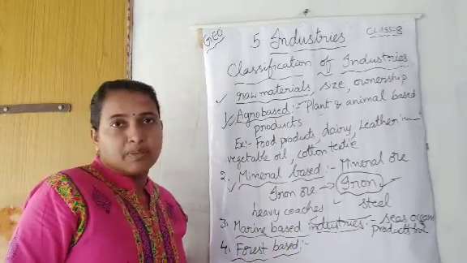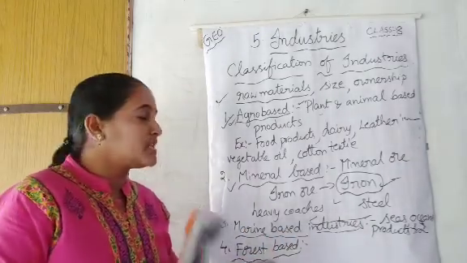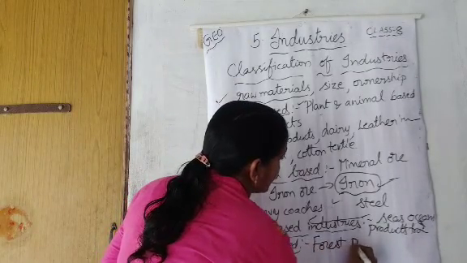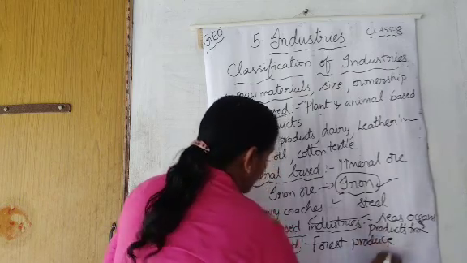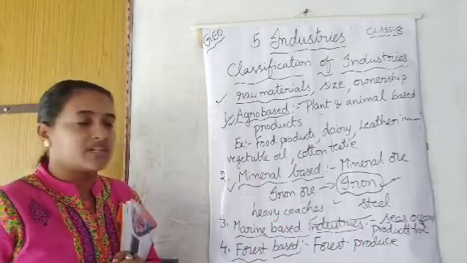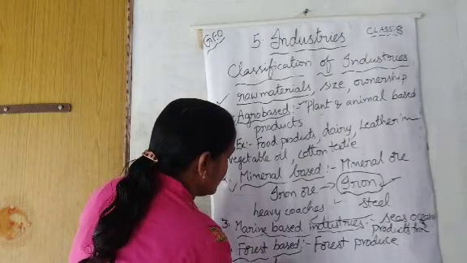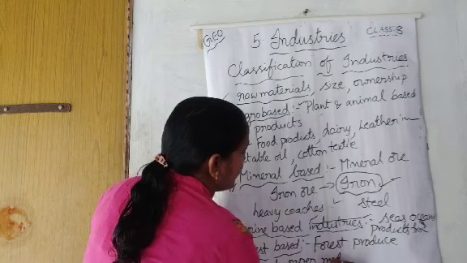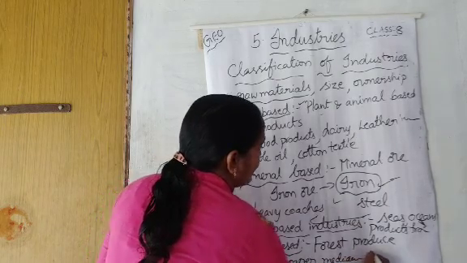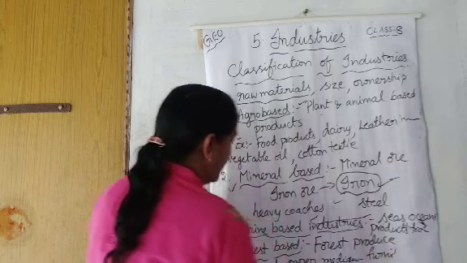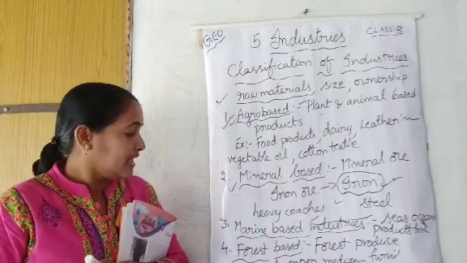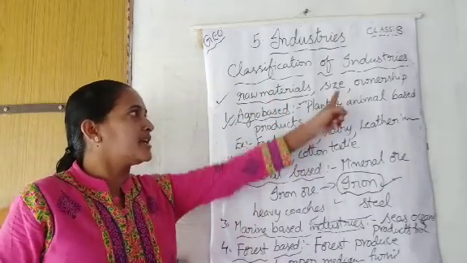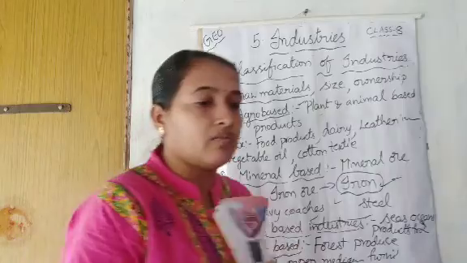Next, forest based industries. Forest based industries means forest produce. If they use forest produce as raw material, then we can call it a forest based industry. For example, pulp, paper, medicine, that is pharmaceuticals, furniture, all these will come under the category of forest based industry. So this is on the basis of raw materials. Next category, size. Let's see now.